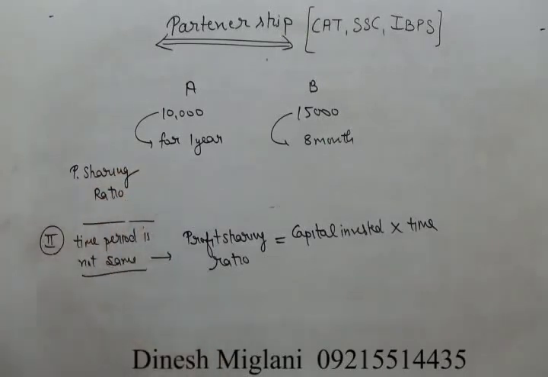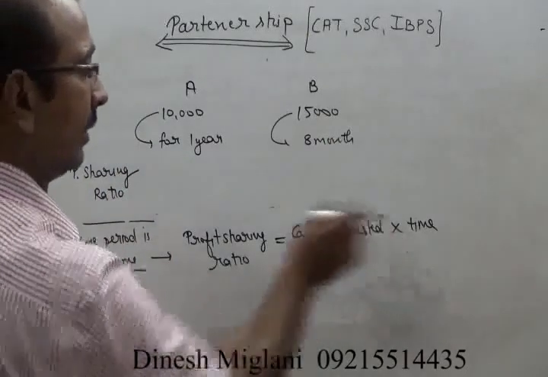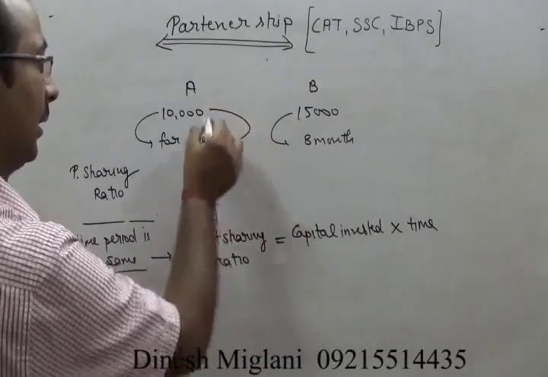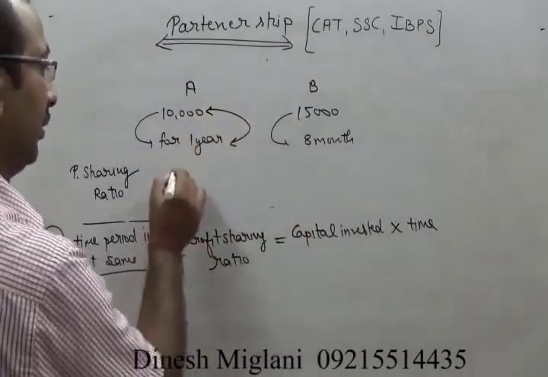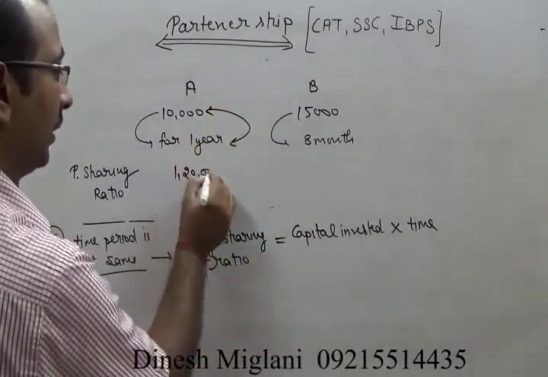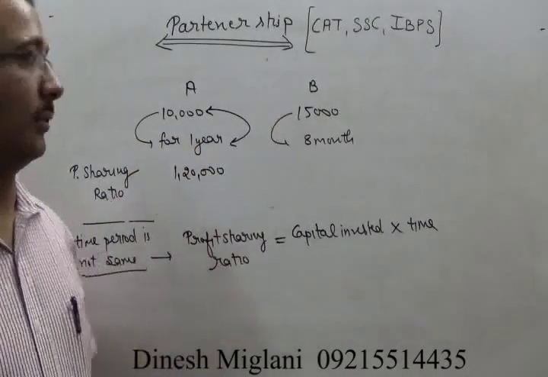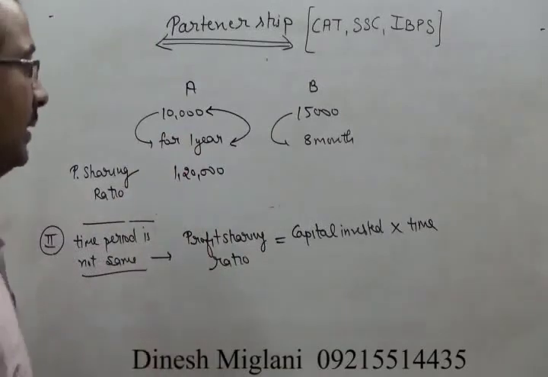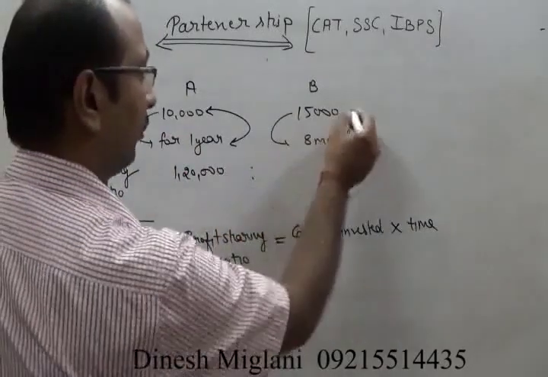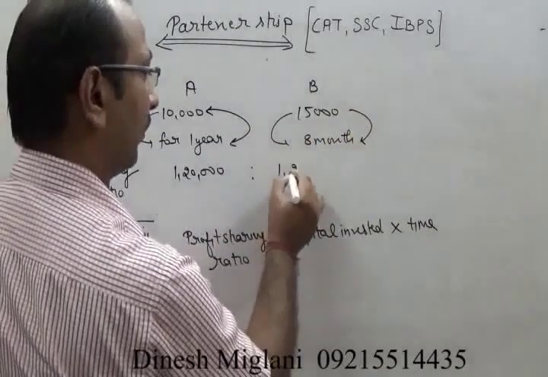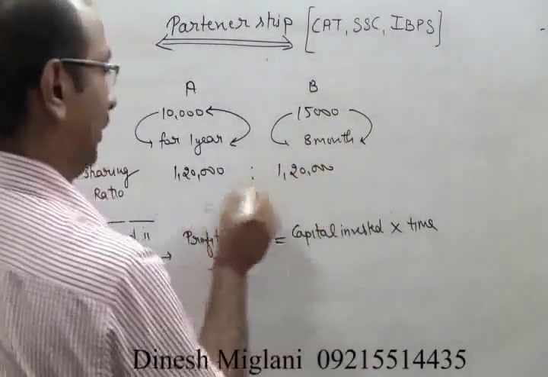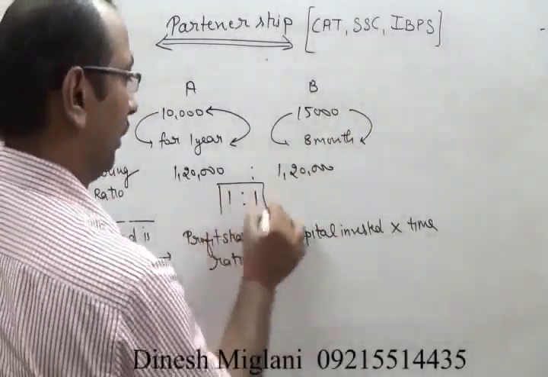Now, A invested rupees 10,000, he was in the business for 1 year. 1 year means 12 months. And I know that profit sharing ratio is capital investment into time. So 10,000 into 12 results in 1,20,000. Right? Similarly, for partner B, he started the business with rupees 15,000 for 8 months. Here 15,000 into 8, capital into time, you will get 1,20,000. So the profit sharing ratio is finally 1:1.